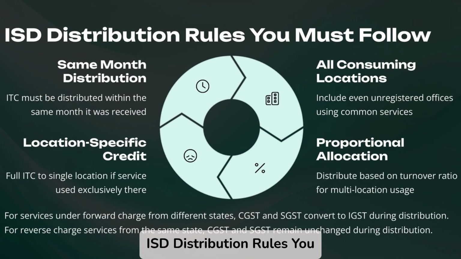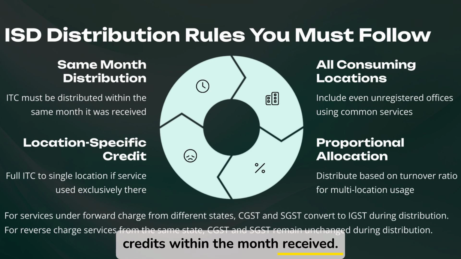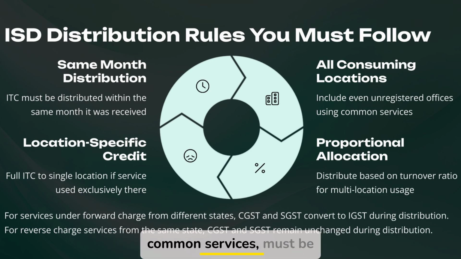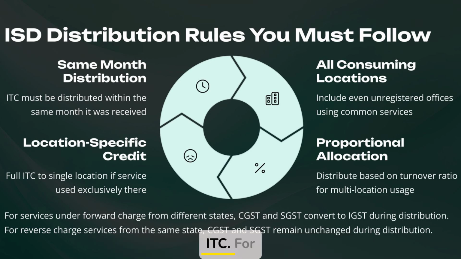ISD distribution rules. You must follow the same month distribution: guidelines require allocating credits within the month received. All locations, including unregistered offices using common services, must be included. ITC allocation should be proportional to turnover ratios for multiple use locations. If a service is exclusive to one location, that location receives the full ITC.